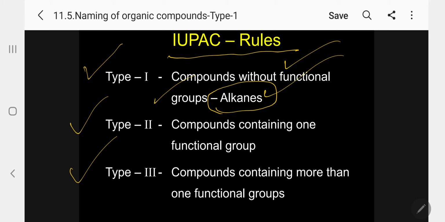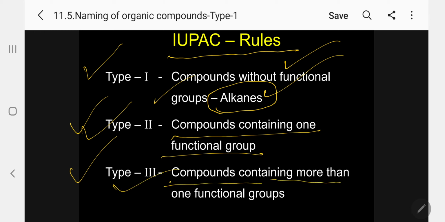There are certain rules. Type 2: compounds containing only one functional group. Then type 3: compounds containing more than one functional group, two or more, I will bring under type 3. This is for our convenience.